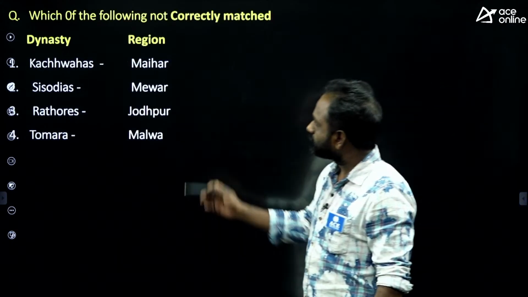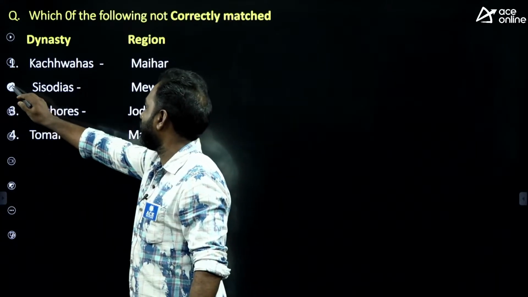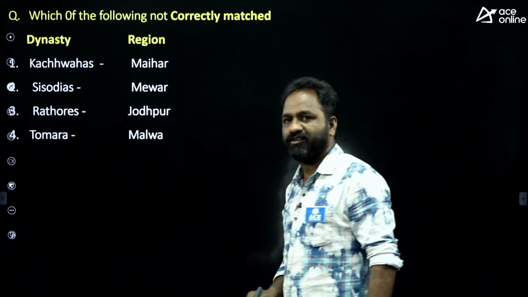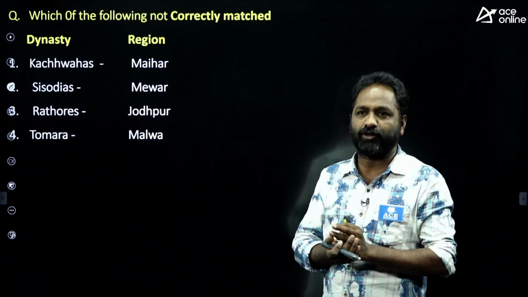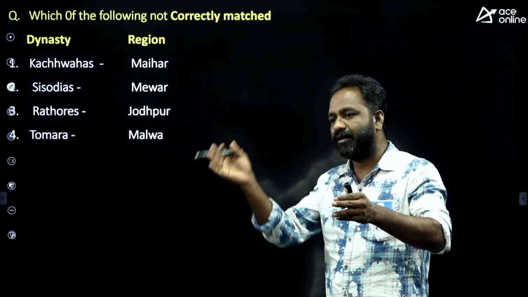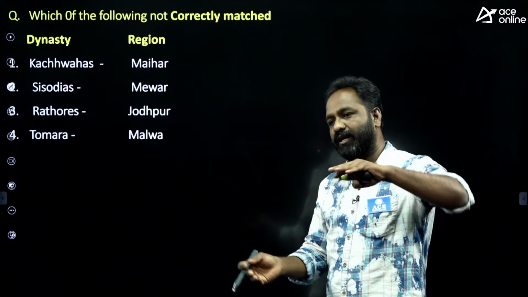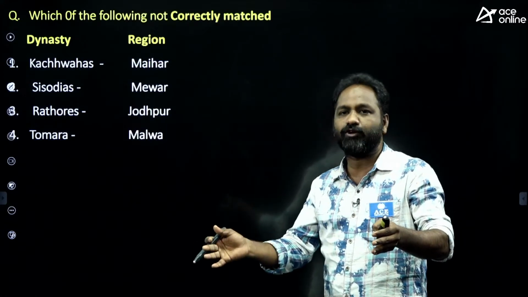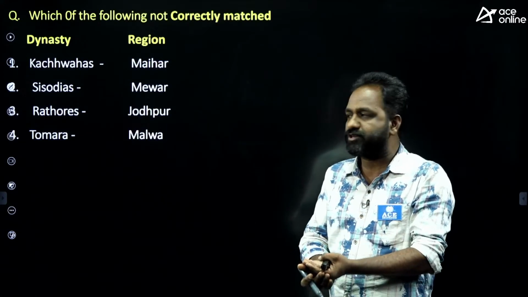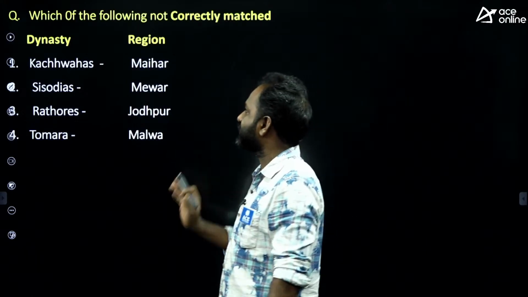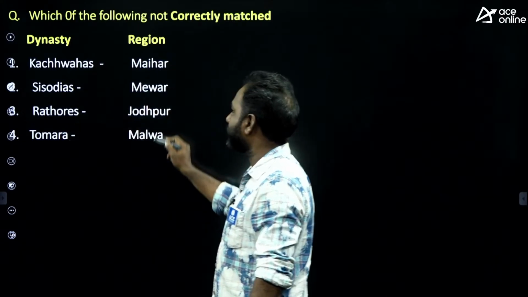Next question. Which of the following was not correctly matched? Sometimes in examination, there is a chance to ask the question, match the following. Left side they'll give you dynasty, right side they'll give you king. Or left side they'll give you temples, right side they'll give you location. Like that they ask 4 questions in one question. Here the question is very simple, the dynasty name and region name.